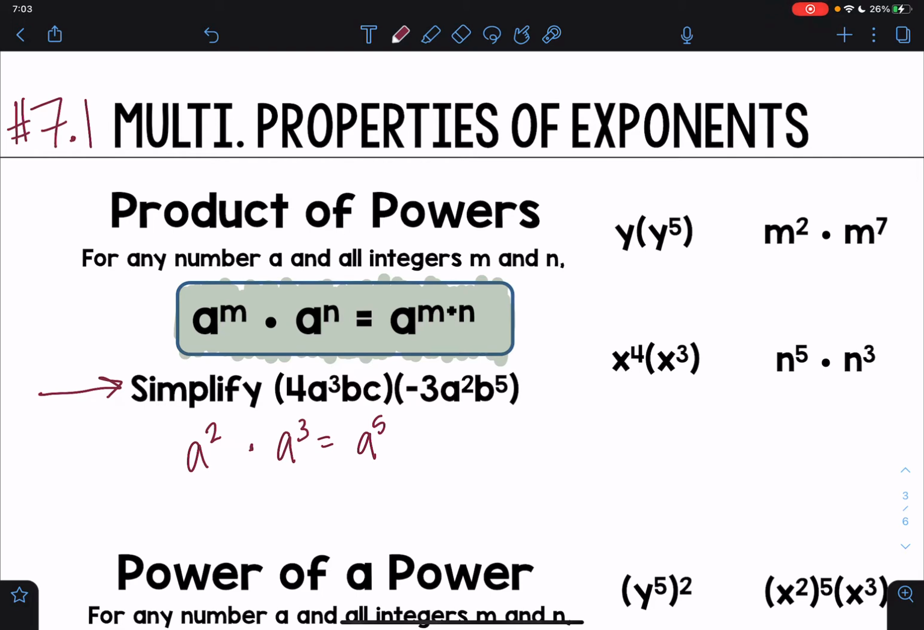And so if you're like, why does that make sense? Well, think about what each exponent is saying. I have two a's here, a times a, and if I multiply that by a cubed, a times a times a, how many a's do I have? 5. So I'm going to say that's a to the 5th power. So let's look through some examples like this.